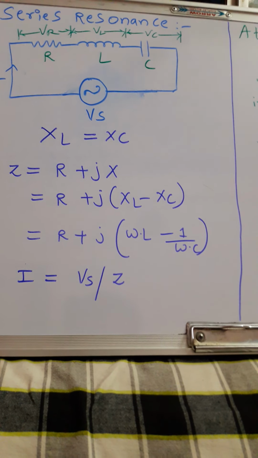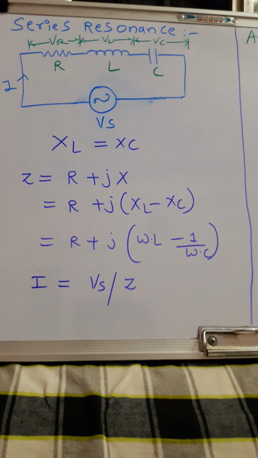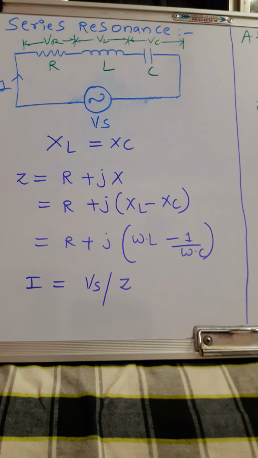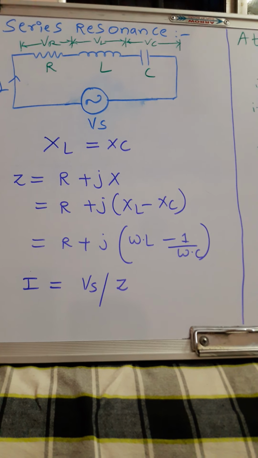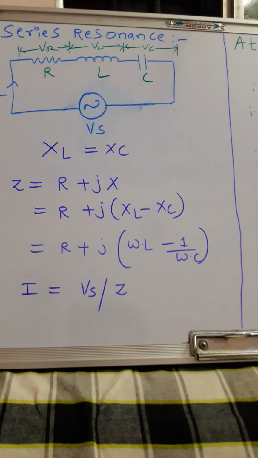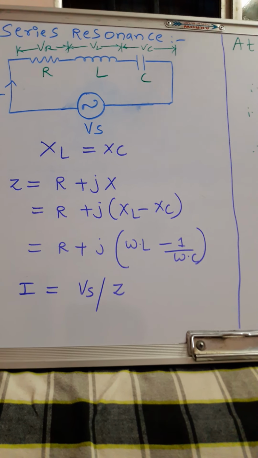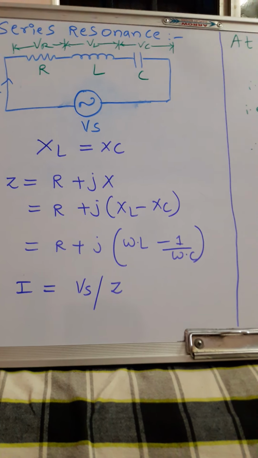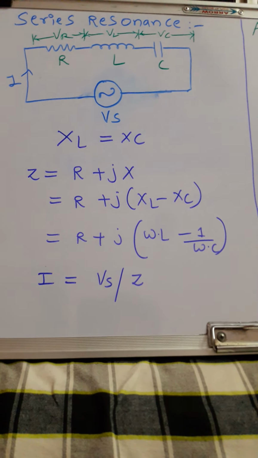In a series RLC circuit, as shown in the figure, the current lags behind or leads the applied voltage depending on the values of XL and XC. We know XL causes the total current to lag behind the applied voltage, whereas XC causes the total current to lead the applied voltage.